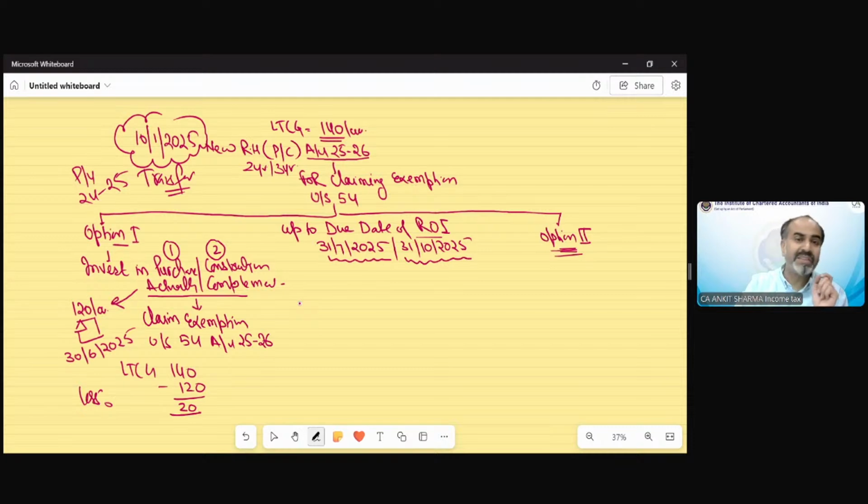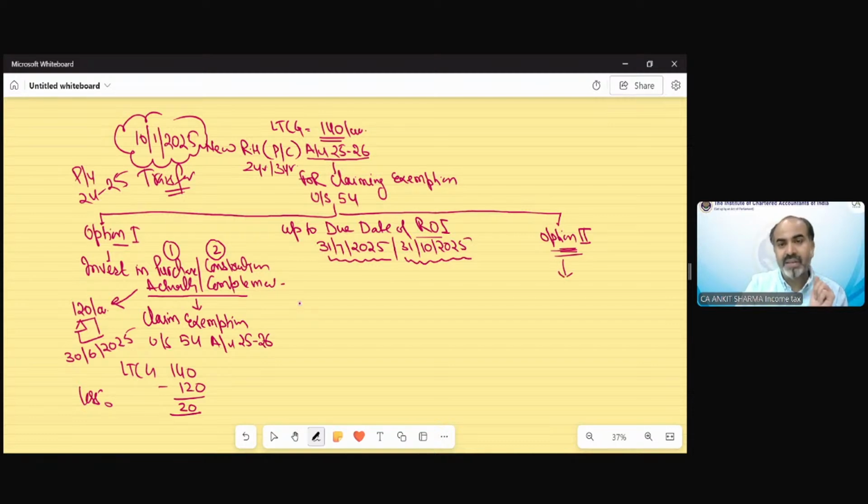If somebody says, no, I want to purchase a property, I need time for 2 years because the act has given me the power of 2 years, or I am able to complete this construction within 3 years because the act has given me the power of construction within 3 years, so I want to opt for that option. For that, option number 2 has been made.